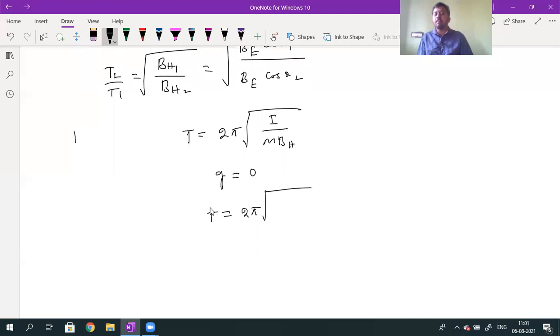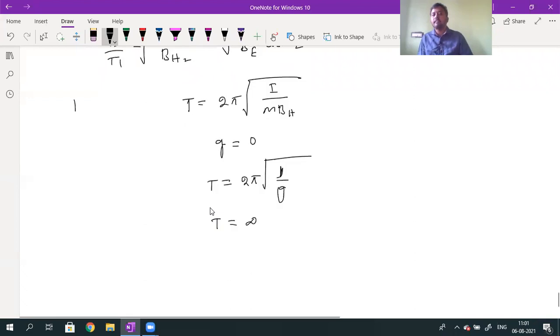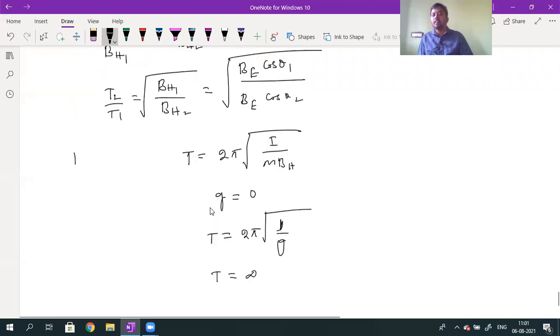The time period of a simple pendulum is given by 2 pi into root over L divided by G. In gravity free space, G is equal to 0. So what happens to the time period? The time period will be infinity. Time period infinity means the bob will not oscillate. Whenever the time period is infinity, the pendulum will not oscillate. Is this point clear?